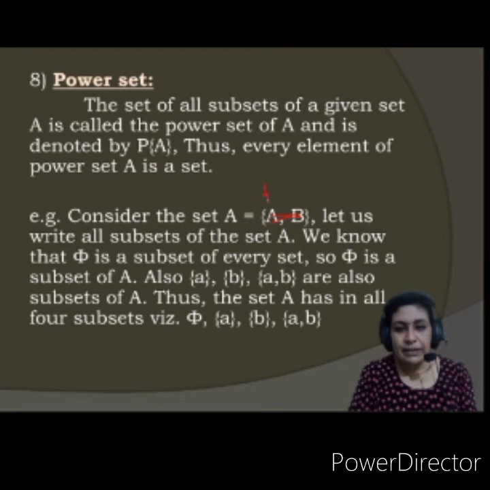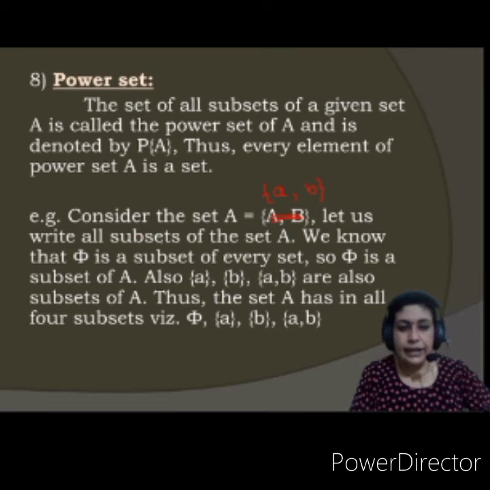So I'll make a set consisting of small a and small b. Consider this as a set. So A is the set containing small a and small b.